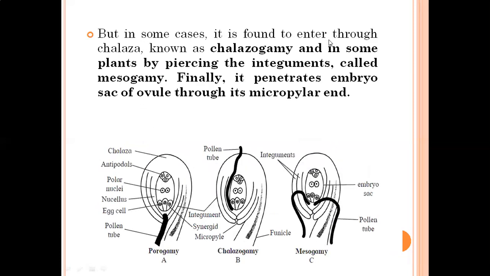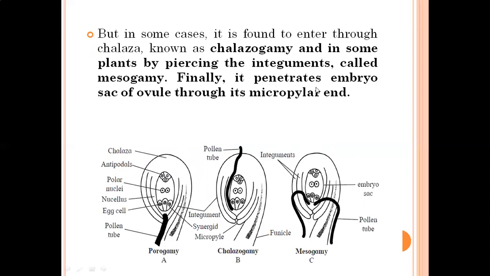But in some cases, it is found to enter through the chalaza. Sometimes this pollen tube may enter the ovule through the chalaza. It is called chalazogamy. And in some plants, by piercing the integuments, meaning by making a hole, it is called mesogamy.